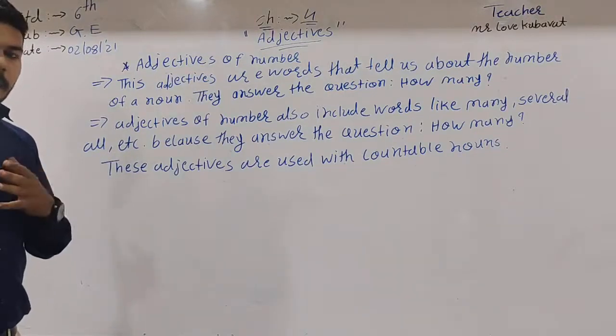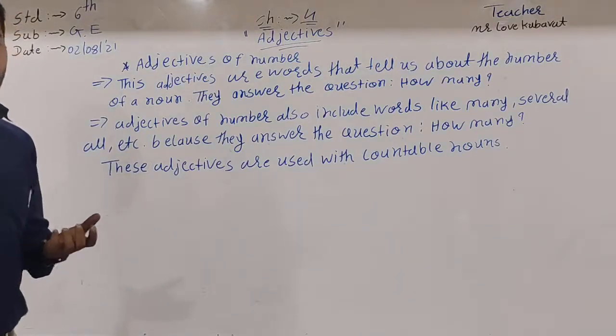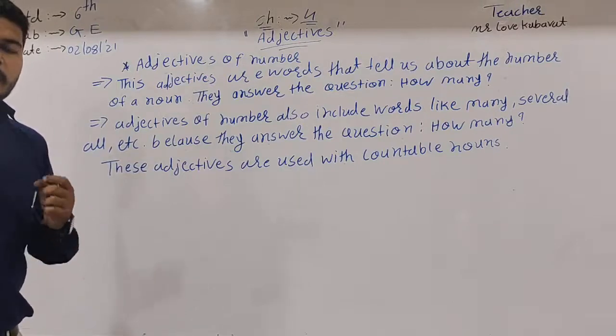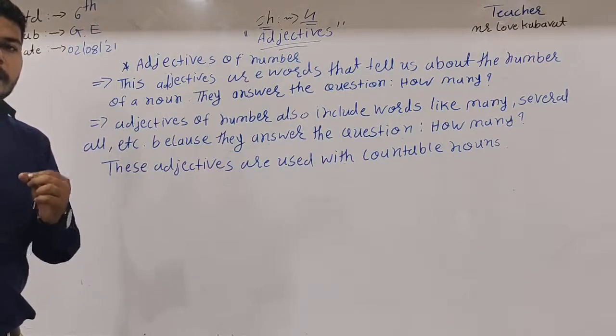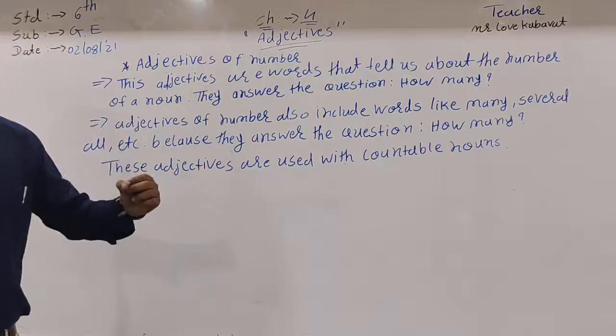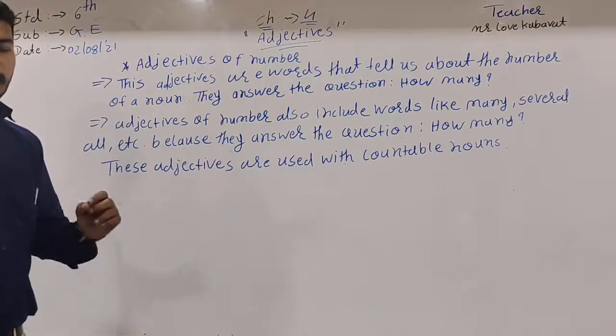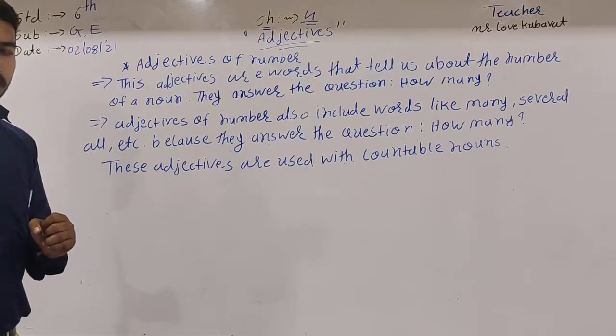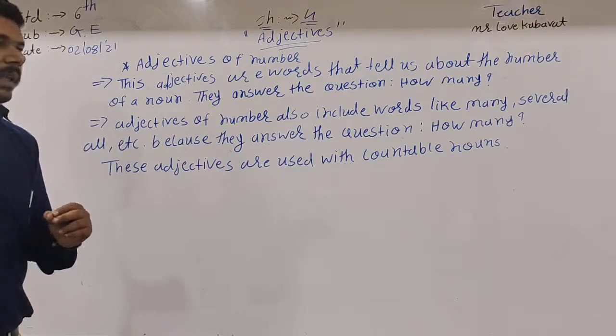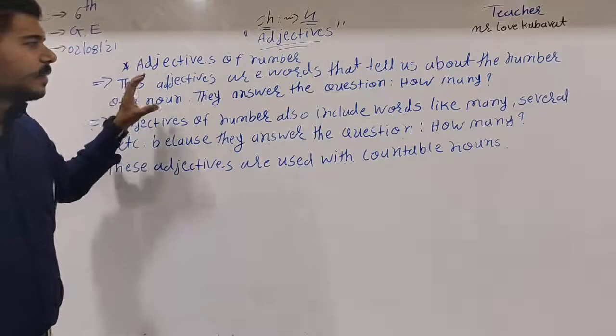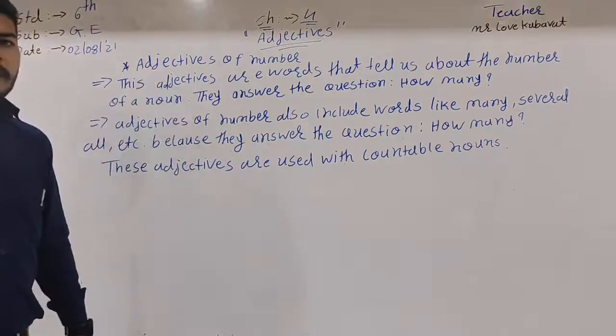Then ask this question: how many students are present in this class? Then the answer is 10. The 10 indicates an adjective of number.